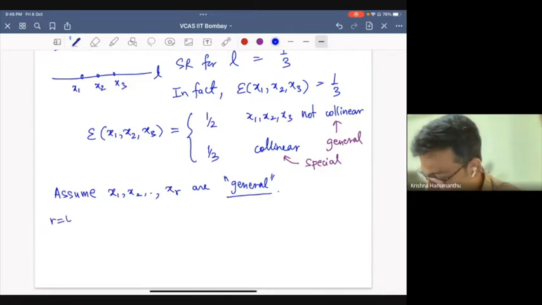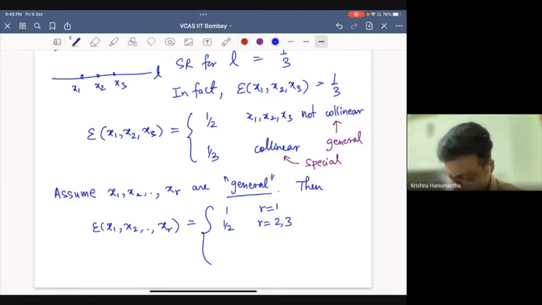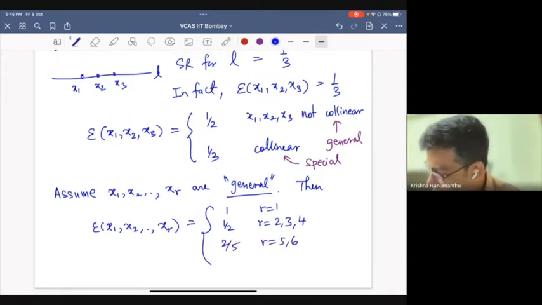Okay. Then I want to give specific values for some small values of r. So as we saw, it is 1 for r equal to 1, 1 by 2 for r equal to 2 and 3. This is what I've computed. But for r equal to 4 also, one can check it is 1 by 2. It is 2 by 5 for r equal to 5 and 6.